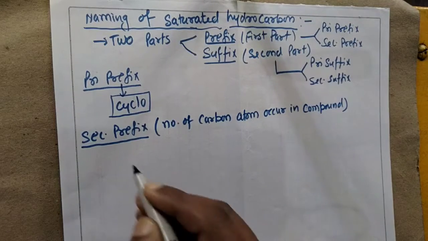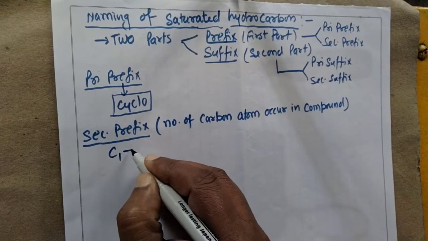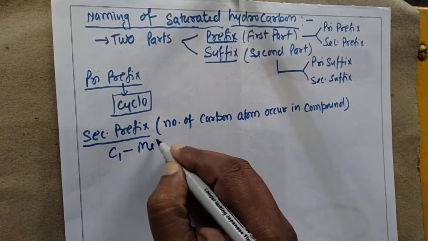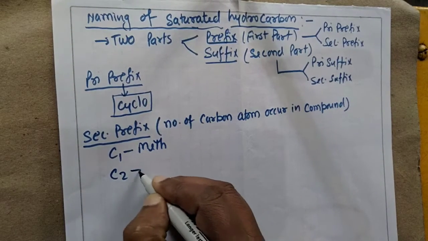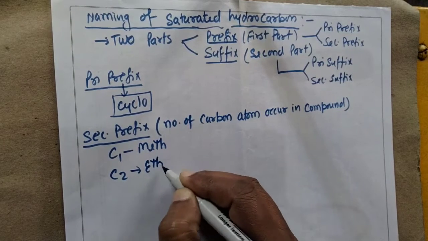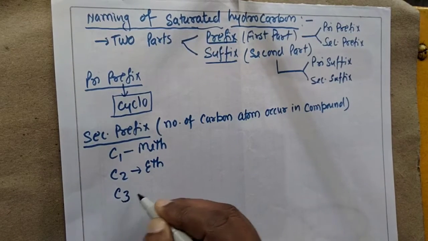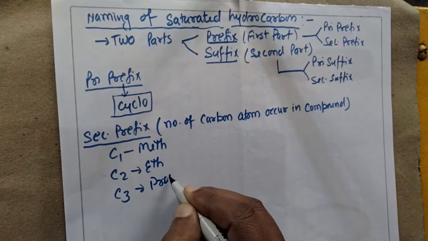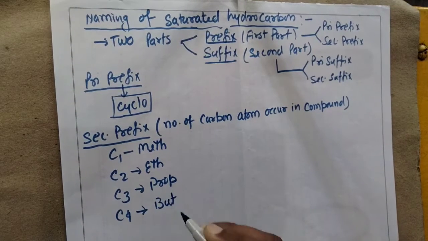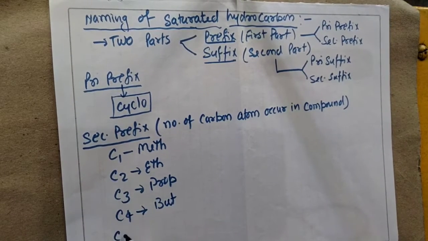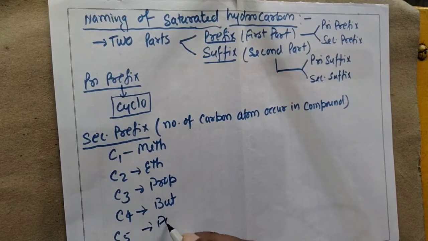What does it mean? If the number of carbon atoms is 1, then we say meth. If the number of carbon atoms is 2, then eth. If 3, then prop. If 4, then but. If 5, then pent.